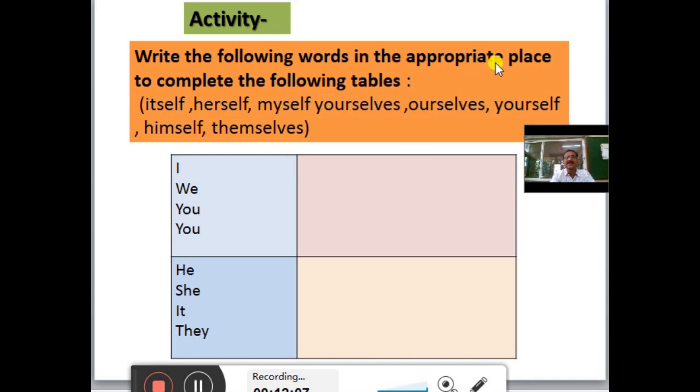Write the following words in the appropriate place to complete the following tables: itself, herself, myself, yourselves, ourselves, yourself, himself, and themselves. You have to use these reflexive pronouns in these two boxes. Students, it is a very easy activity. You may solve this activity yourself.